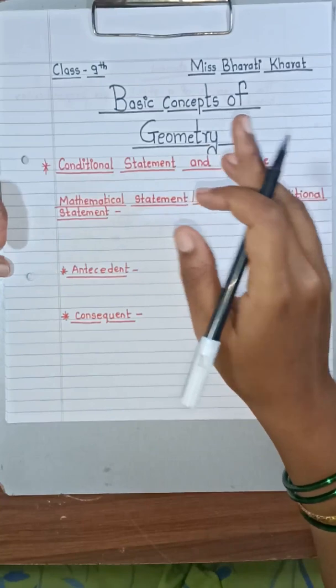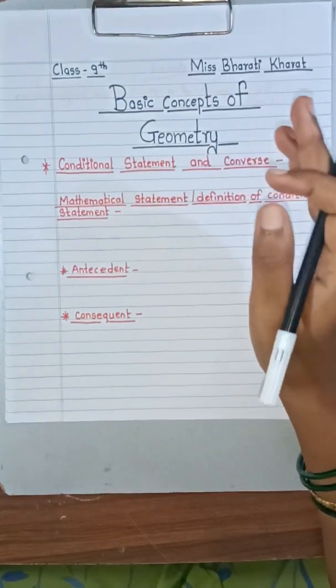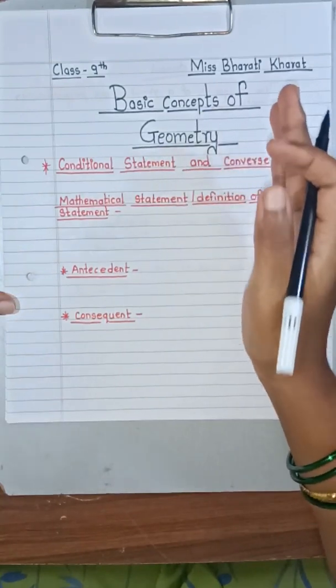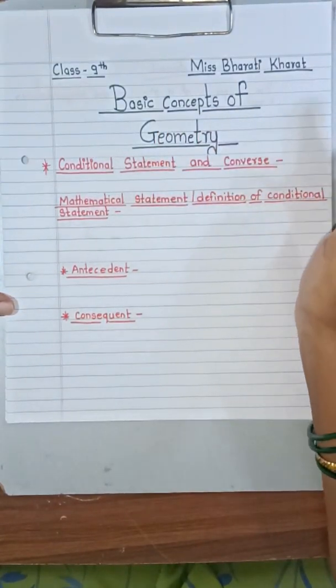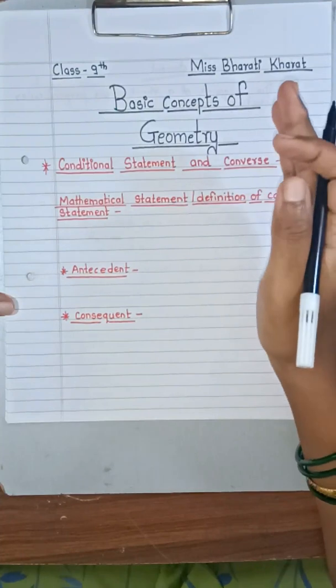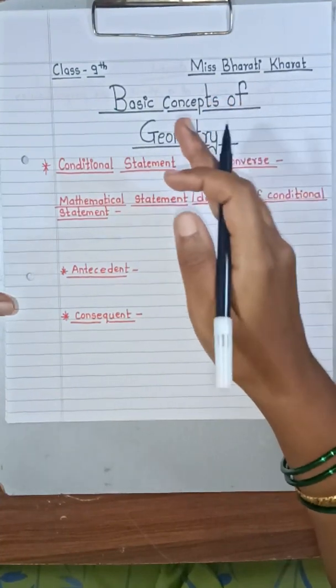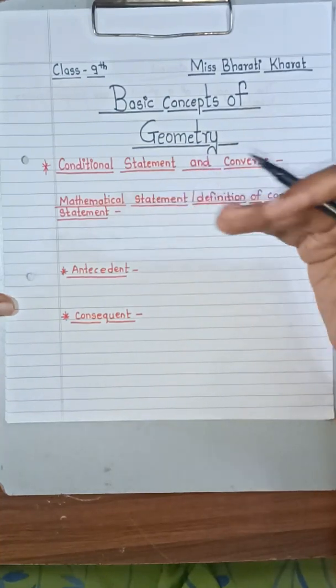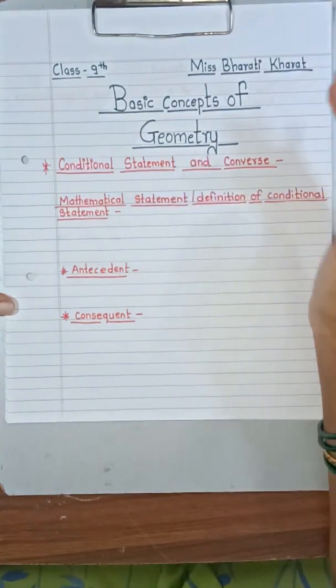Now, a question might have arisen in your mind: what are conditional statements? Conditional statements are the statements given in the form of conditions. Now, you can also define them in a mathematical way. Okay, how is it? Let's see.